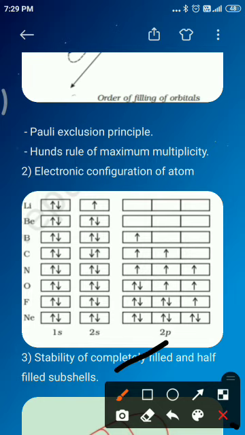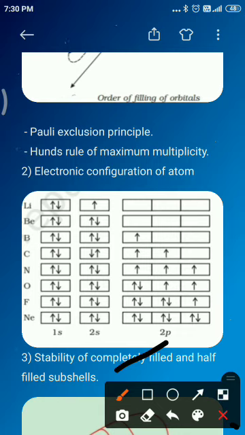However, in certain examples such as copper or chromium, where the two subshells 4s and 3d differ slightly in their energies, an electron shifts from the subshell of lower energy 4s to the subshell of higher energy 3d, provided such a shift results in all the orbitals of the higher energy subshell getting either completely filled or half filled.